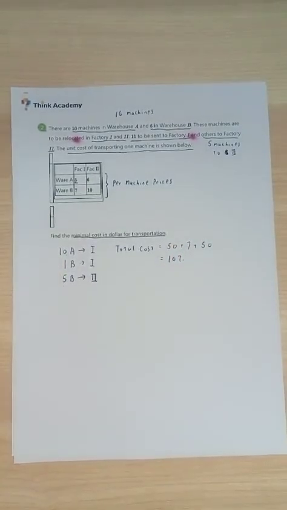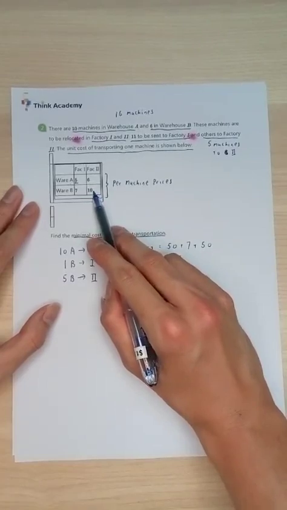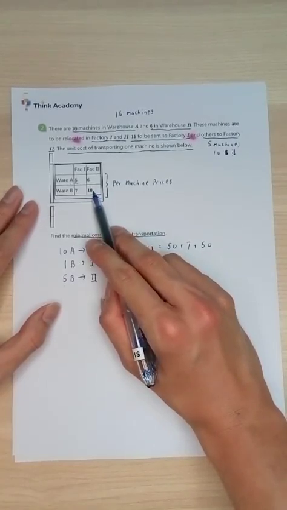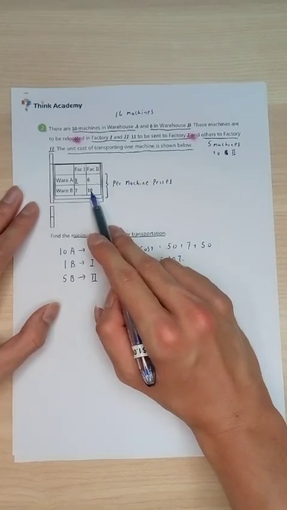Well, would that be the final answer? In this case, it doesn't seem like it is the final answer. They have given us a lot of other information that we didn't consider. So if you look at it a little bit carefully, there might be other answers. But how do we get this particular answer? Now, if you look carefully, it costs us $10 to transport a machine from warehouse B to factory 2.